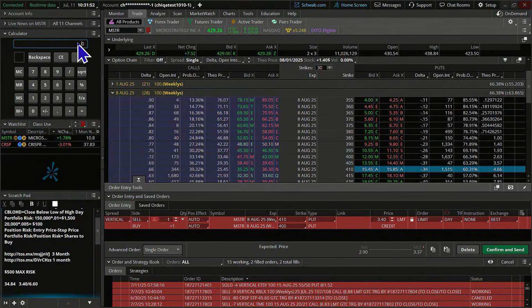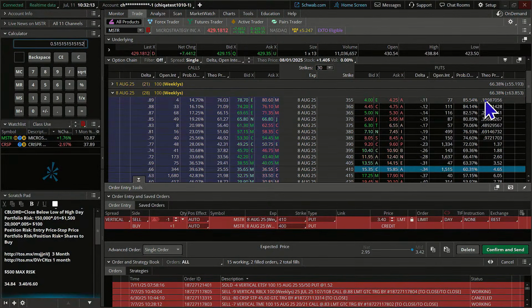If we run the math on that, 3.4 divided by 6.6, that's going to give us about, well, look at that, a 51% return. Why is this so high? Why do you think it might be so high? Well, it could be so high because implied volatility is a little bit higher there. That means the premiums are going to be a little bit more expensive. And for us, selling an option might be a little bit more juicy.